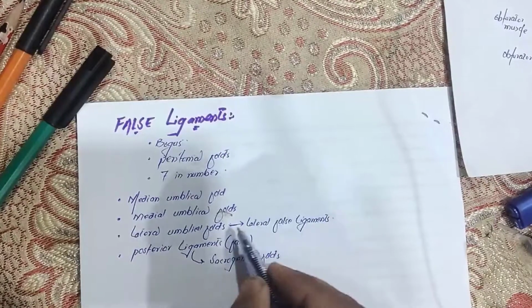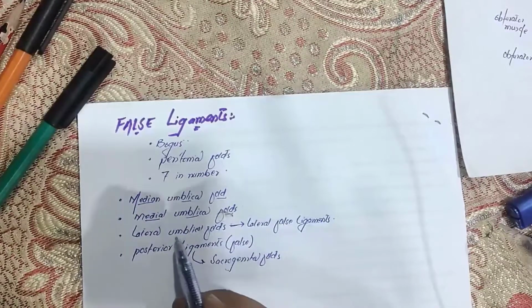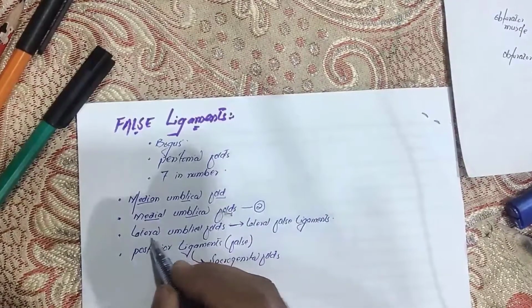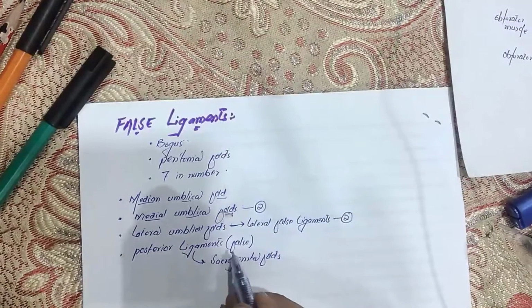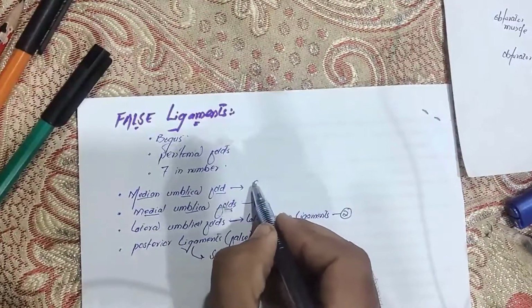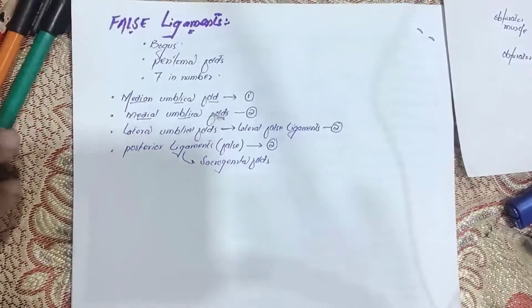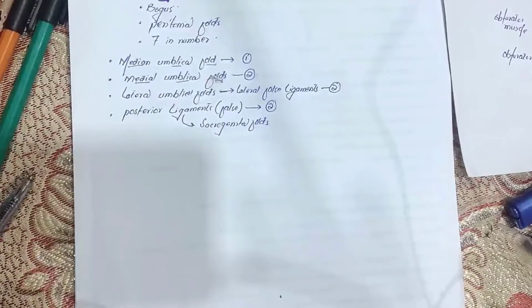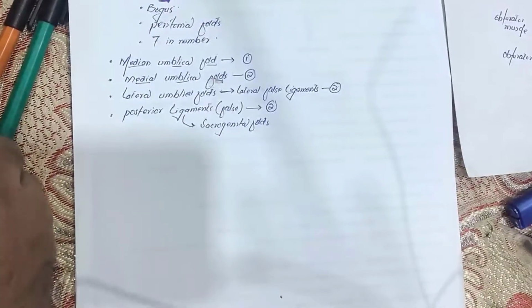right? Lateral. So there is the median umbilical fold, there is the medial umbilical fold. There are two, right? We have told you there are 7, so there are 2. Lateral umbilical folds or lateral false ligaments are also 2, and the posterior false ligaments are also 2, and the median umbilical fold is only 1. So 6 and 1, 7 false ligaments. Now let us see them in a diagram here, right? Look carefully. I will use that diagram also, and here another diagram also, and we will see.